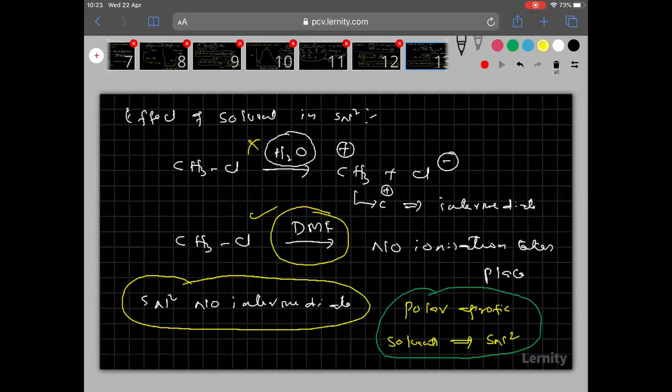But in SN2, I told you no intermediate. Therefore, polar aprotic solvents only will favor the SN2 mechanism. Why? Because they do not cause ionization.